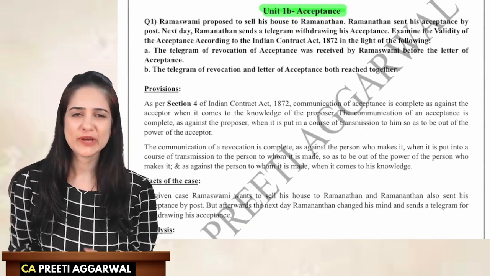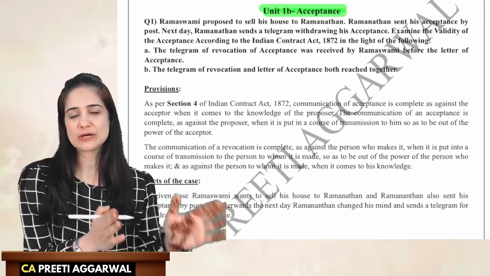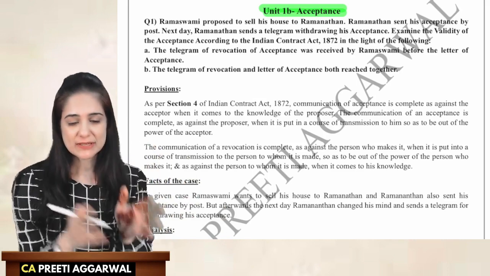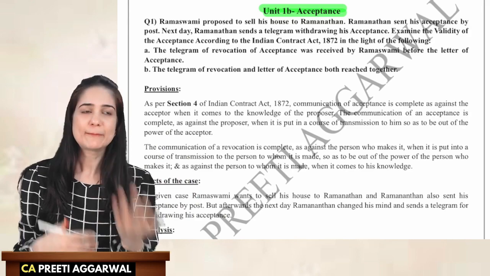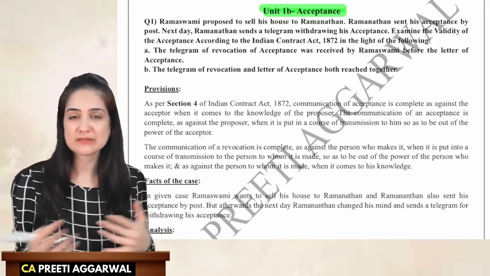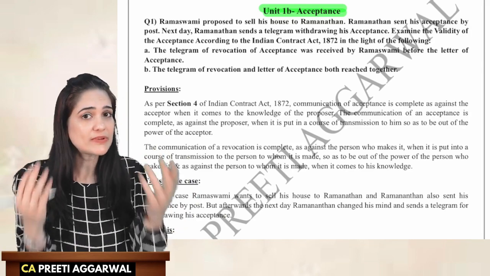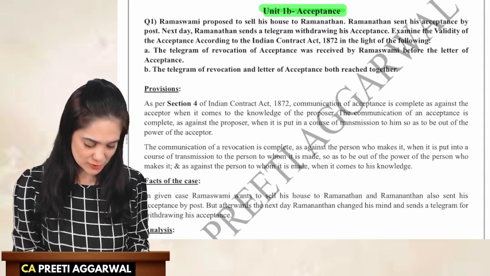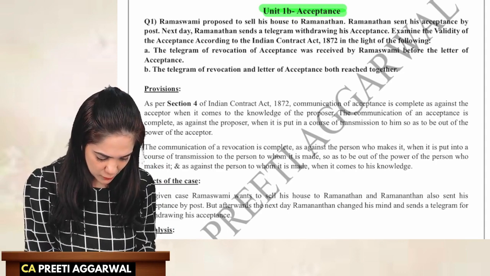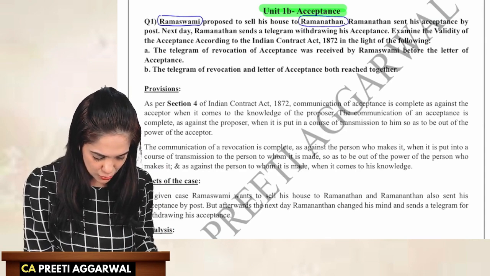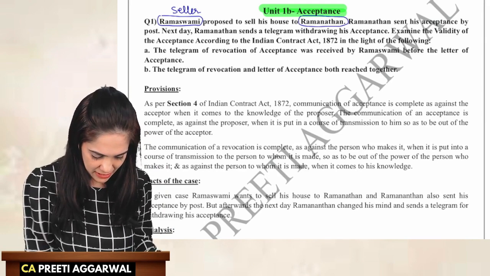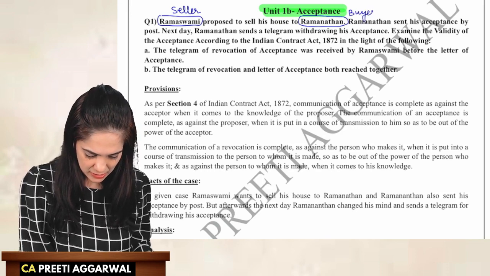Whenever I read the question, I always identify the names of the parties, whether they are buyer or seller, employer or employee, some kind of relation, master-servant. I always establish a relation because then it becomes very easy when you read the entire question. So Mr. Ramaswamy proposed to sell his house to Mr. Ramanathan. So Ramaswamy is the seller and Ramanathan is the buyer.